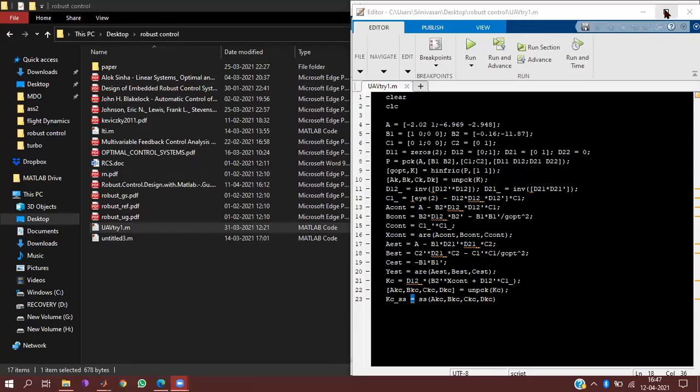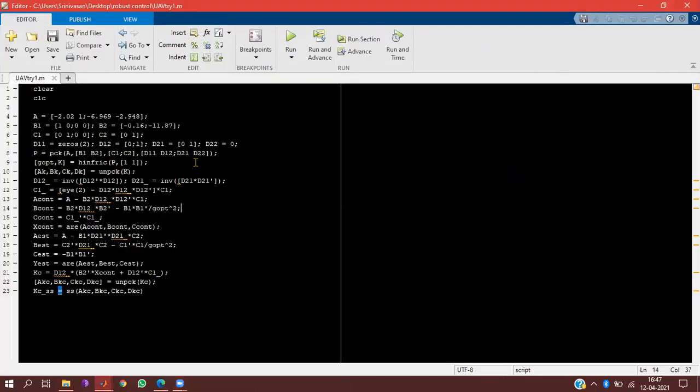Srinivas, go ahead. Sir, it's loading. Can you see my screen? It's coming. What is the plant actually? Can you go to your plant first?